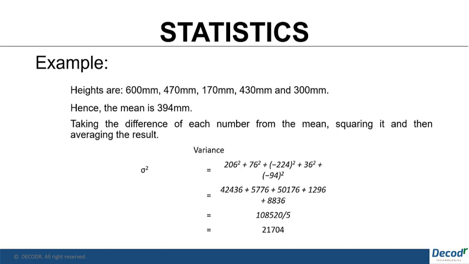So 600 minus 394 is 206, 470 minus 394 is 76, and so on. We do it for every element. We then square the differences and take the average of the results. We divide by 5 since there are 5 numbers, and we get back our variance. This is how a variance is calculated for a given set of numbers.